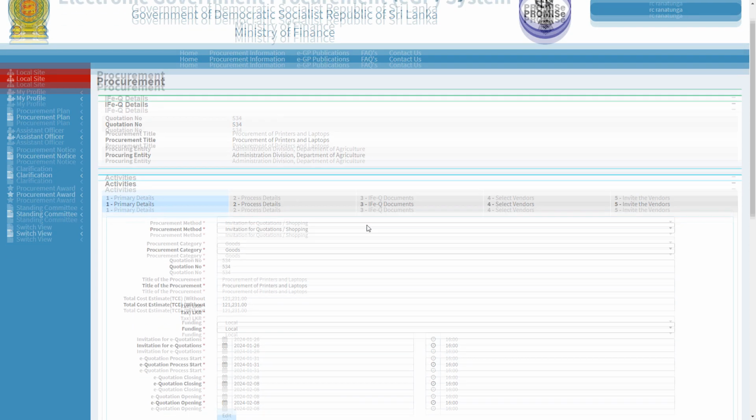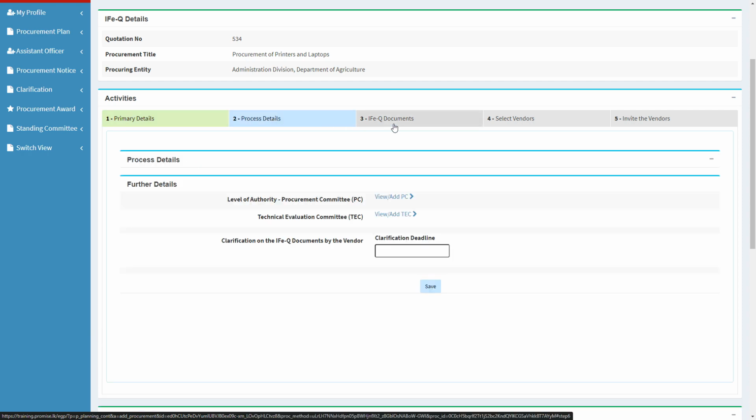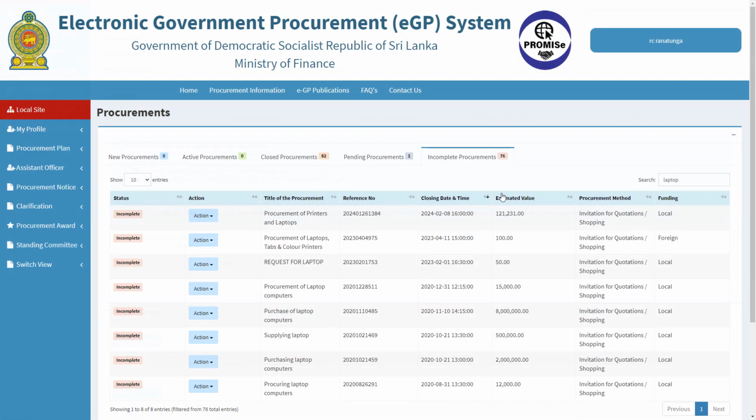Then the system will guide you to the procurement which you were working on earlier. You can search the procurements from the search box or sort the procurements for ascending and descending orders by clicking on the two arrow marks in here.